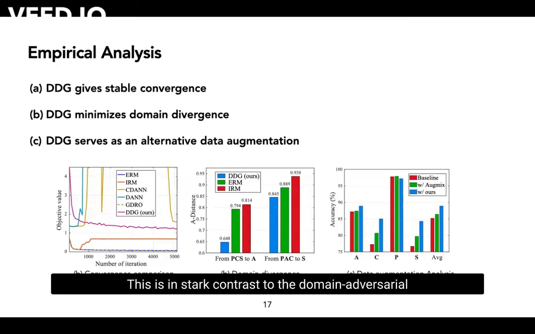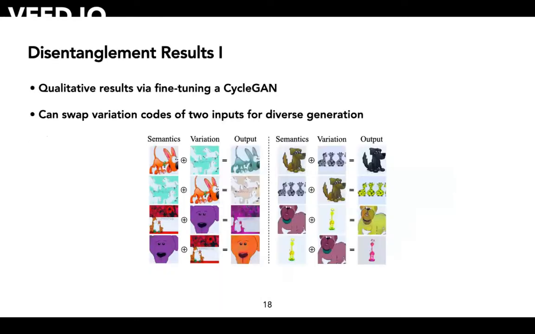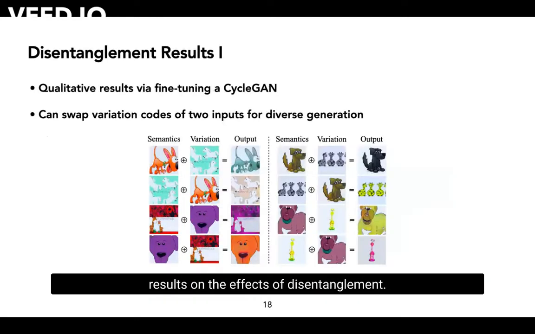This is in stark contrast to domain adversarial methods like DANN and CDANN that tend to diverge as training goes on. What's more, DDG learns invariant features that are measured by the A-distance compared to baselines like IRM and ERM. DDG also serves as an alternative data augmentation that is effective across domains compared to traditional methods. Now we're going to showcase some qualitative results on the effects of disentanglement.